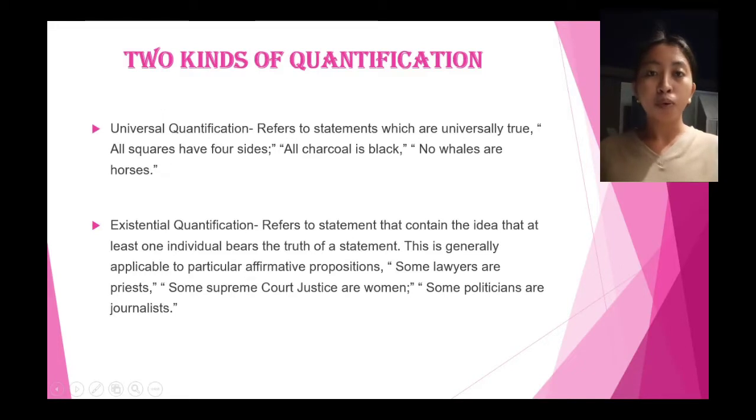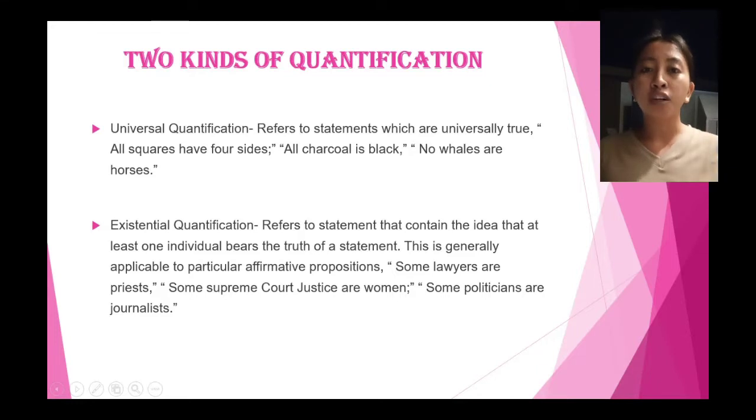Ang first or number 1 is universal quantification. So kung moingon ta ug universal quantification, mao na para sa tanan, for all, for every, for each, etc. Ang iyang statement sad kay universally true, tinuod siya. Example, all squares have 4 sides.